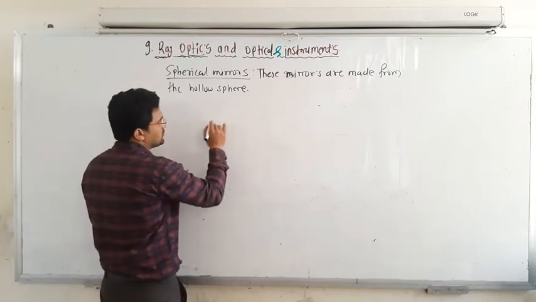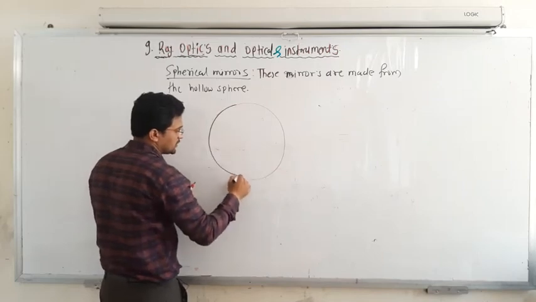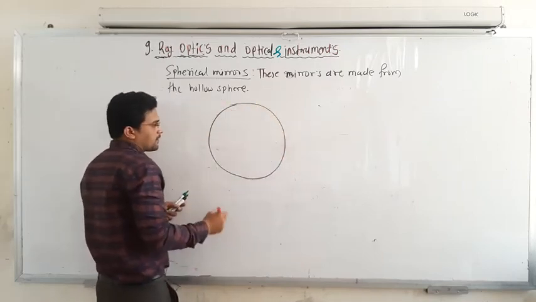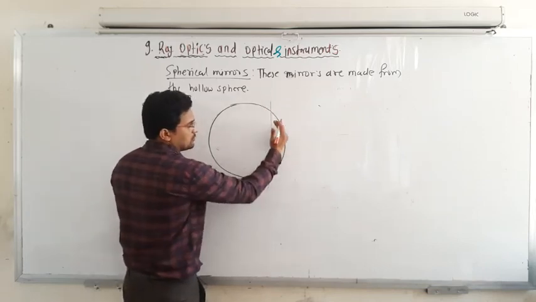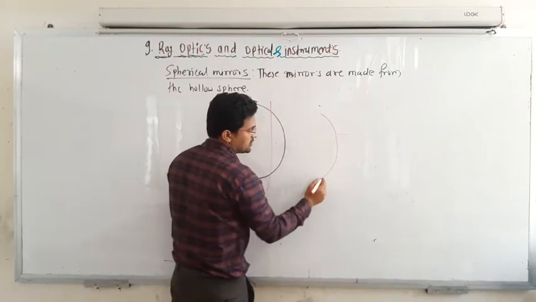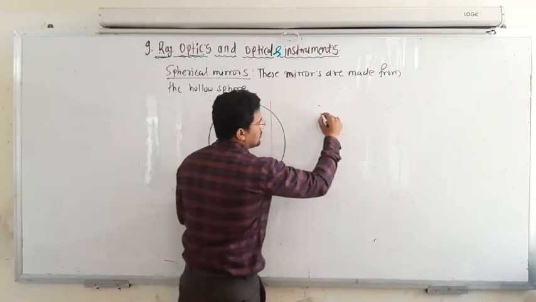Suppose this is a completely hollow sphere. Now if you cut this portion a little bit like a bowl, you can take out this portion and then color code the outer portion.